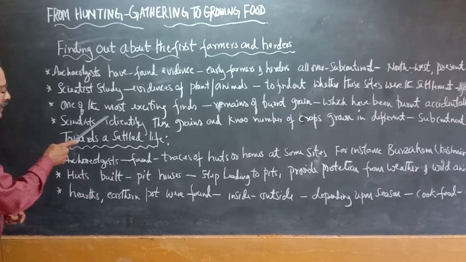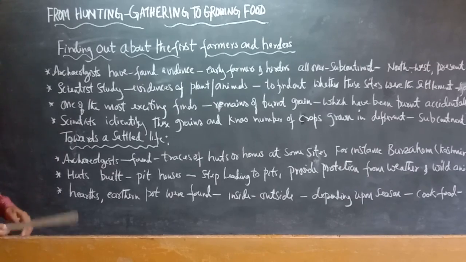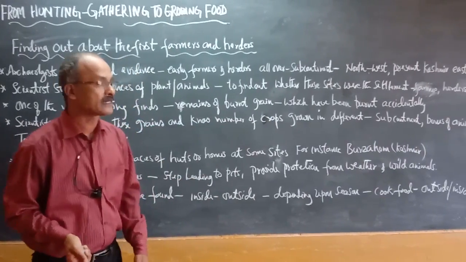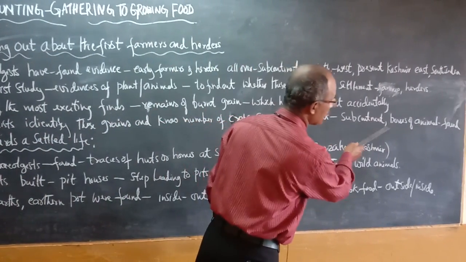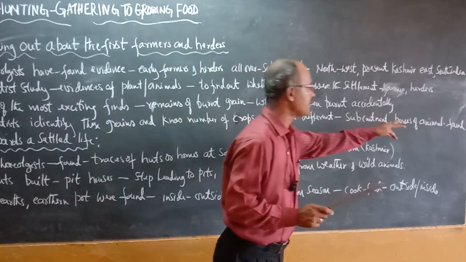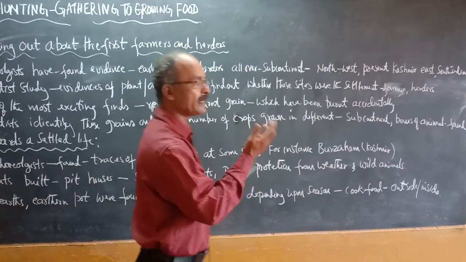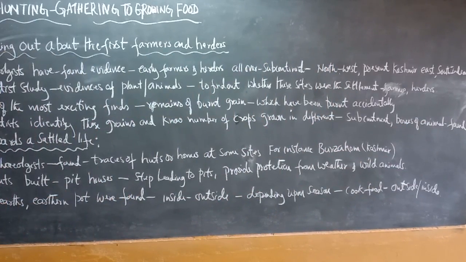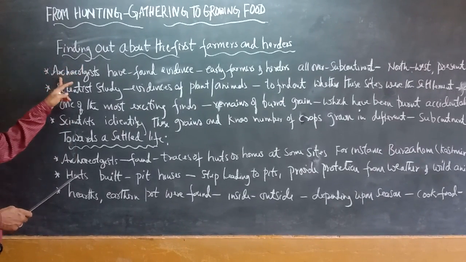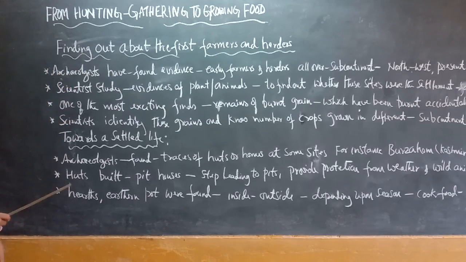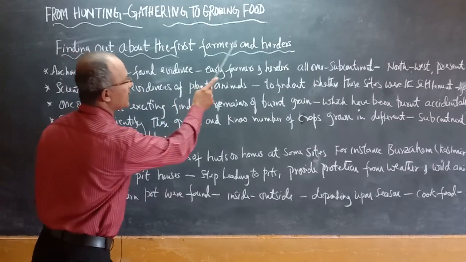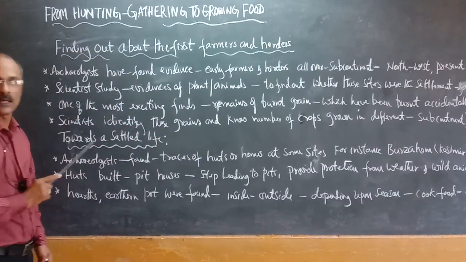Again, the scientists identified these grains and came to know the number of crops grown in different parts of the subcontinent, and they also identified evidence relating to bones of animals found in different parts of the subcontinent. Thus, this shows to what extent the archaeologists were able to find evidence relating to the first farmers and herders.